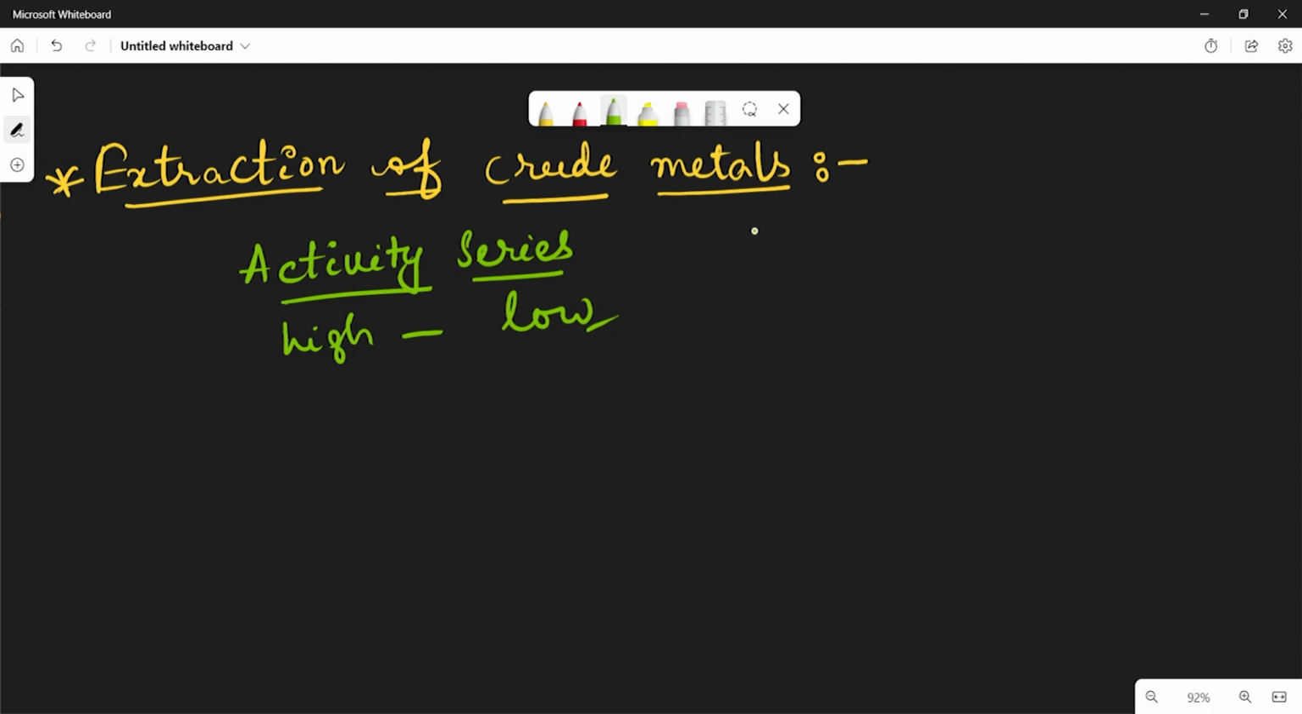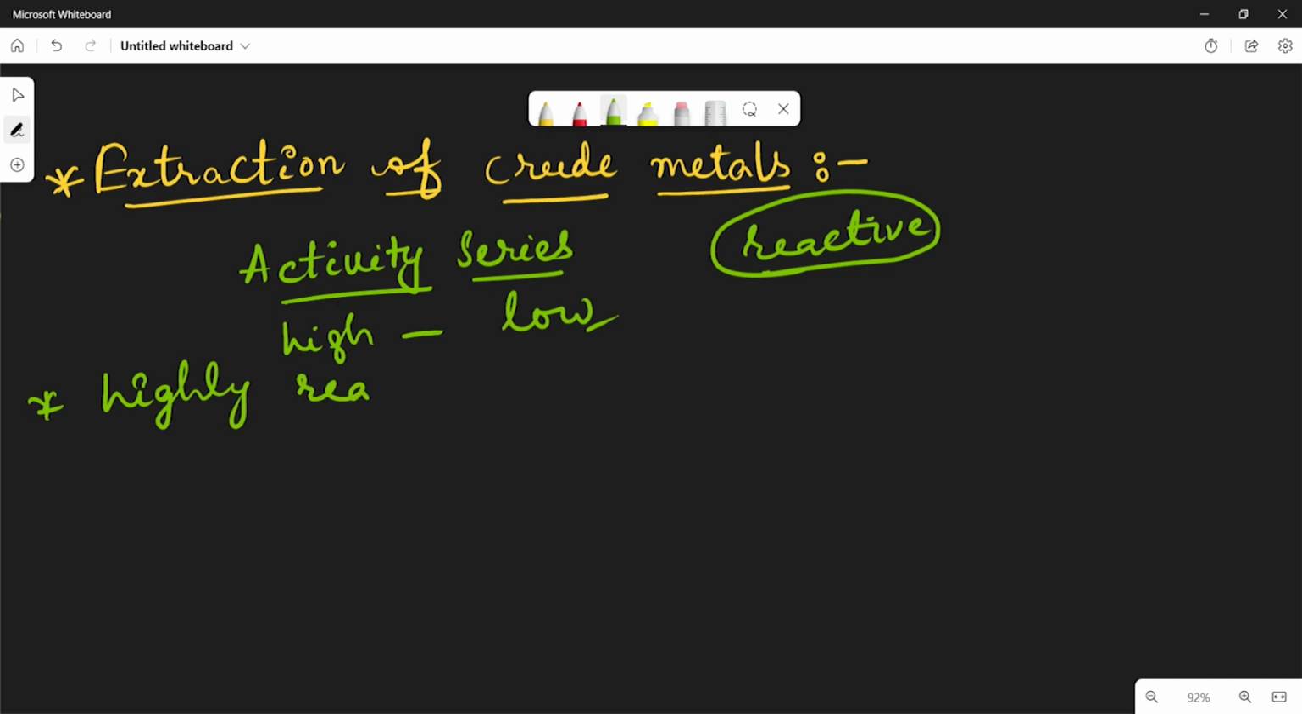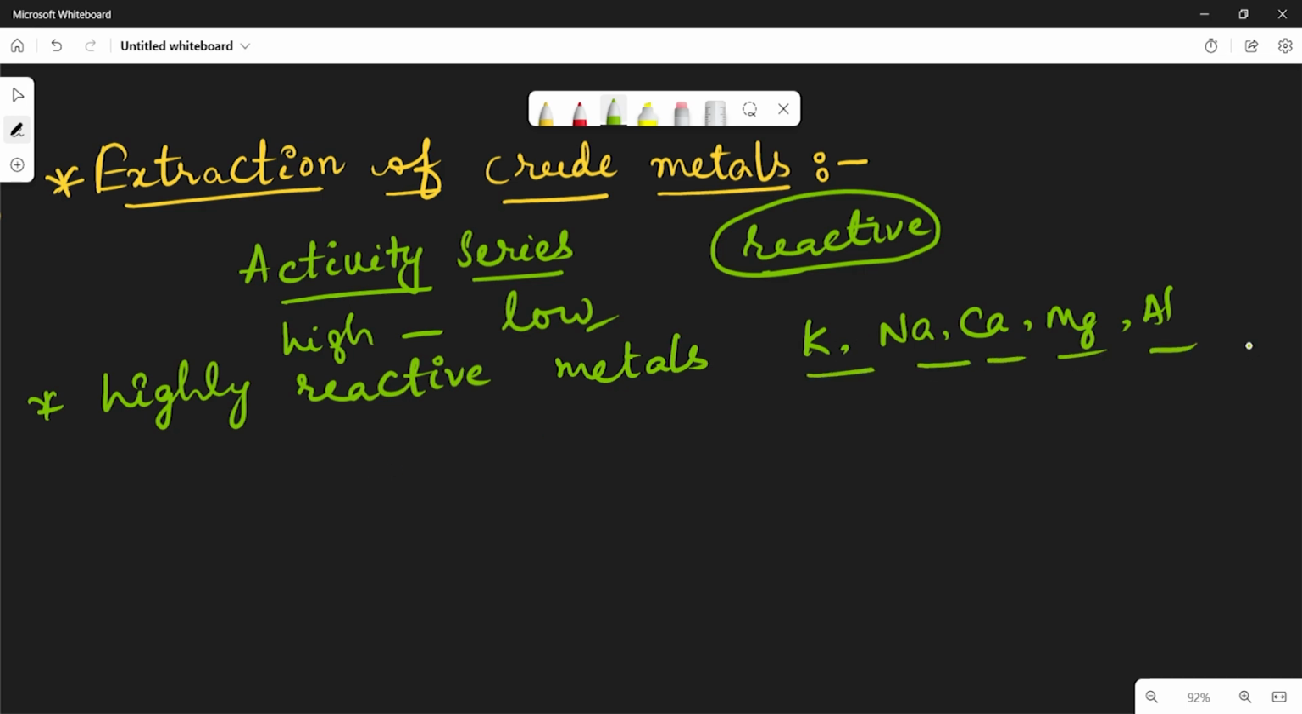Based on the reactive nature of the metal, we can understand how to extract the crude metal from the ore. First we are discussing the case of highly reactive metals. What are the highly reactive metals? Generally potassium, sodium, calcium, magnesium, aluminum. To extract these highly reactive metals from their ore, generally we prefer the reduction process.